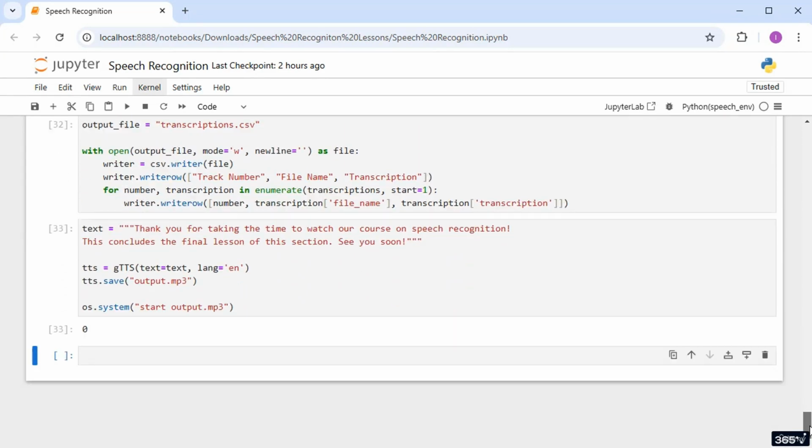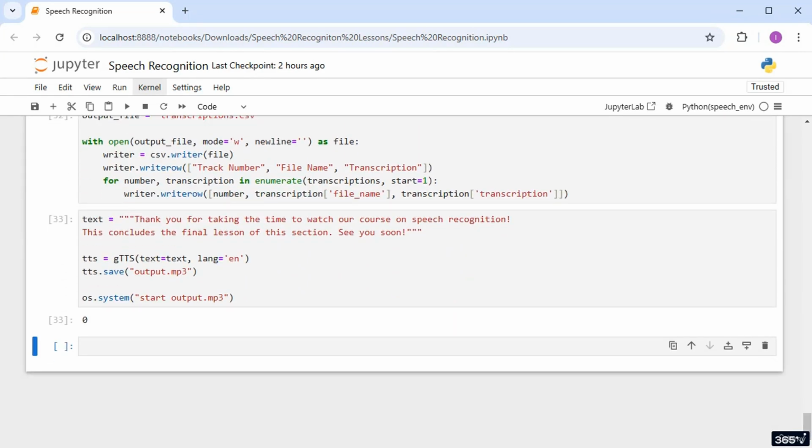This gives you a solid foundation in speech recognition. In the next section, we'll wrap up this topic and discuss modern practices, challenges, and limitations. See you there.